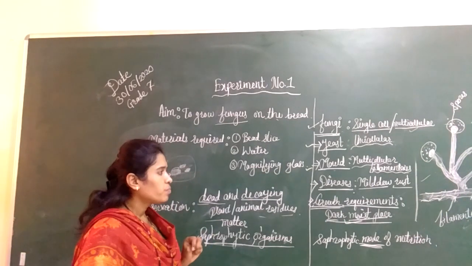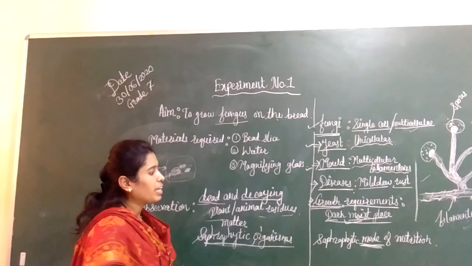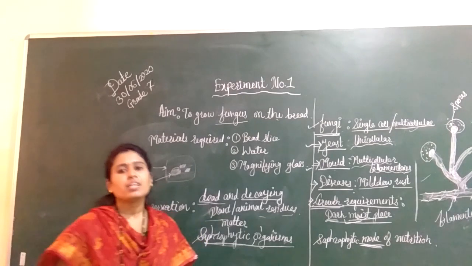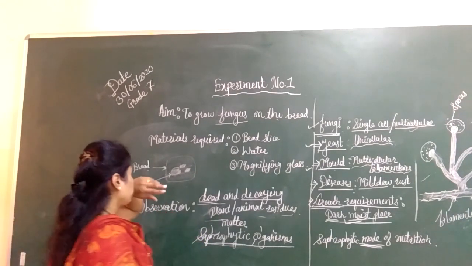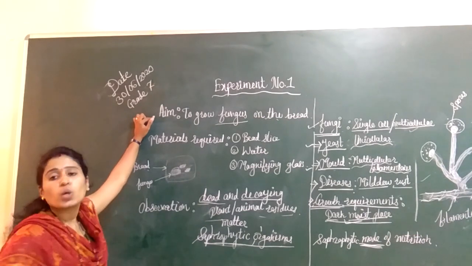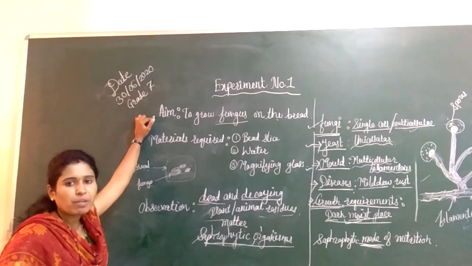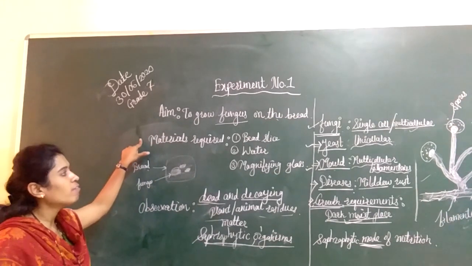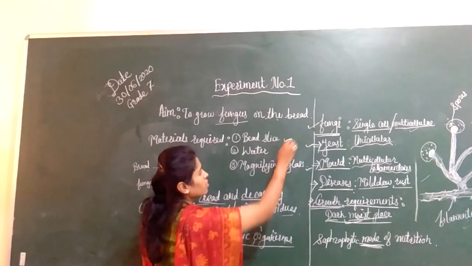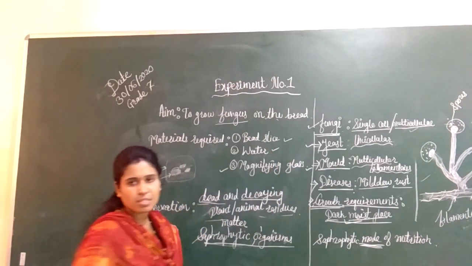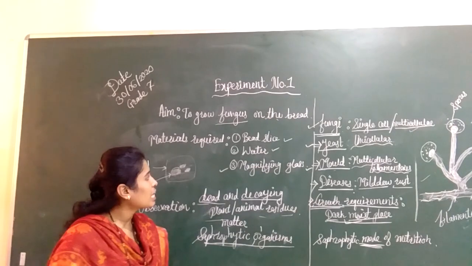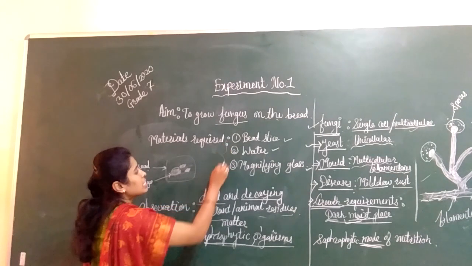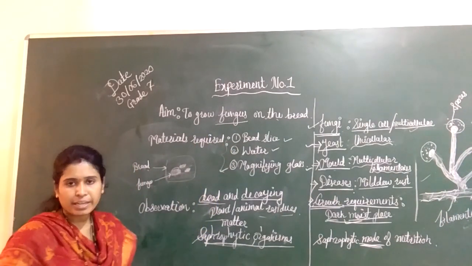This is the central idea behind the experiment. Now let us start with the experiment. What is our aim? To grow fungus on bread. The materials required are a bread slice, water and a magnifying glass. These three materials are required for performing this practical.